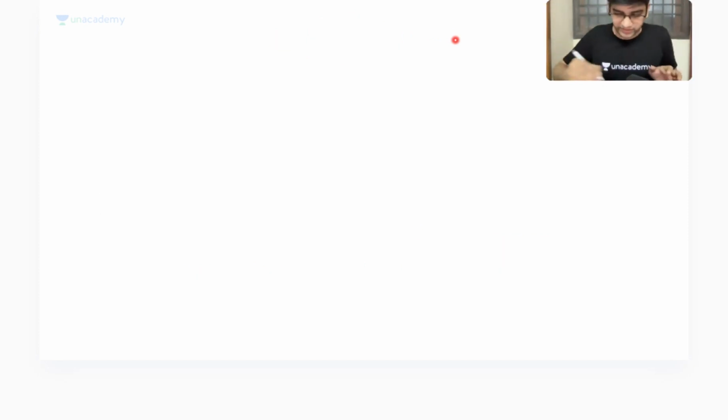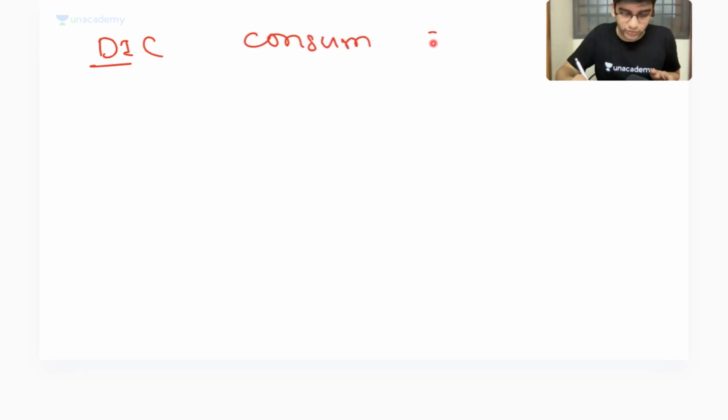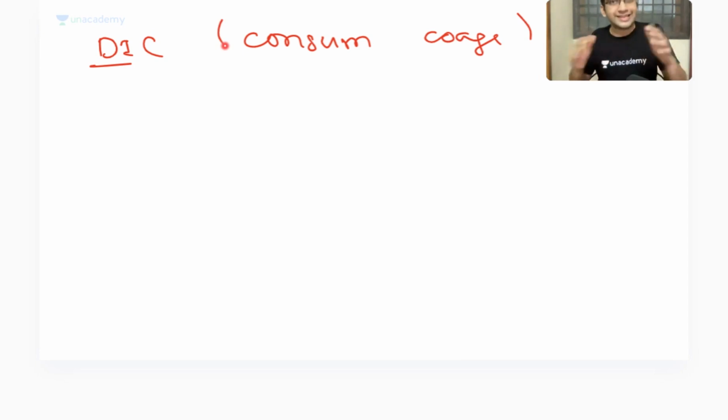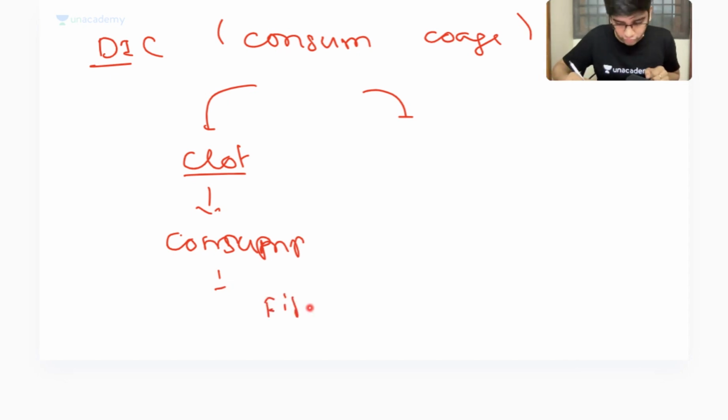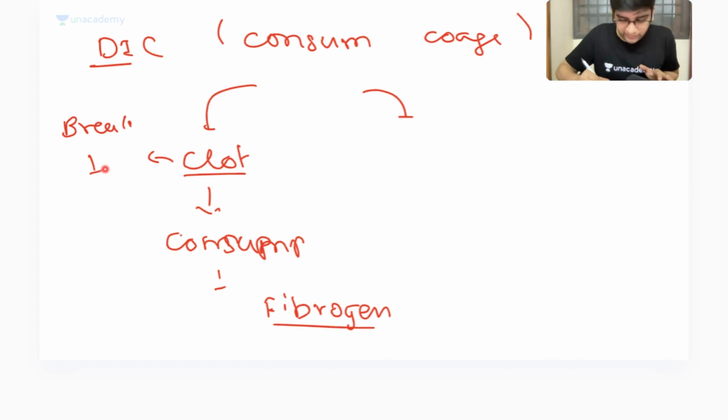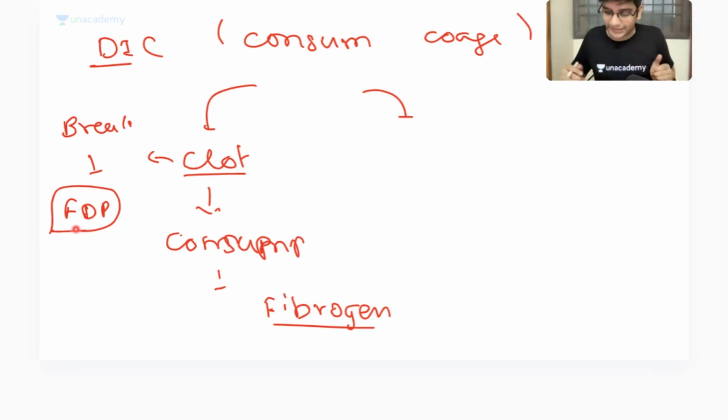Okay, fine. I'll come back to it. I'll just repeat whatever I said. When I'm having DIC, the other name, I'm sure you know, is consumption coagulopathy, right? It consumes everything. So what happens is, I'm going to have clots inside the body. That's disseminated intravascular coagulation. When the clots form, there will be consumption of clotting factors. It'll consume everything, including my fibrinogen also. Fibrinogen is also utilized in clot formation, right? So when this clot breaks, I will have FDPs. When I see FDP, I'm going to say that the clot broke, that's all.